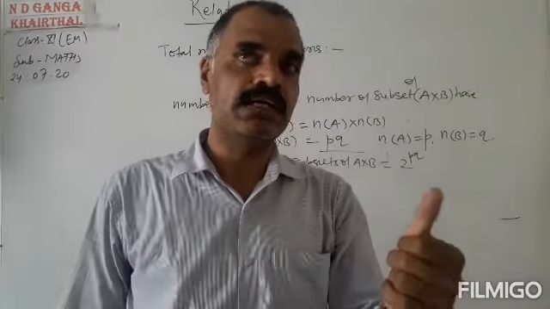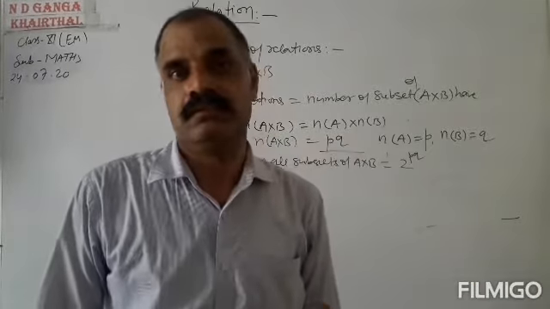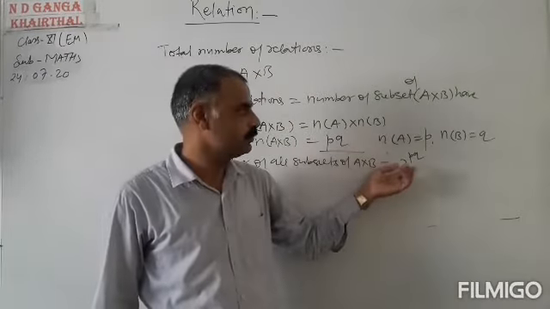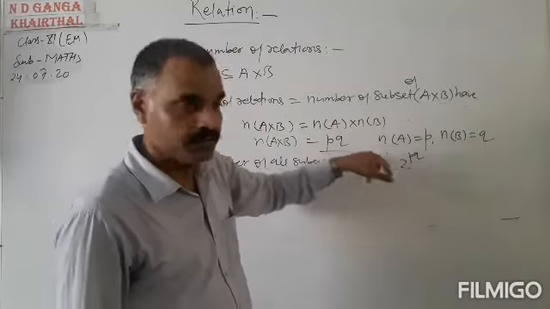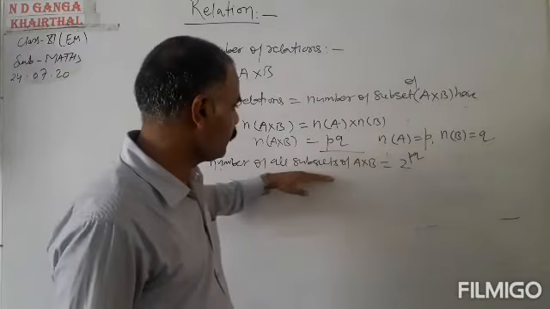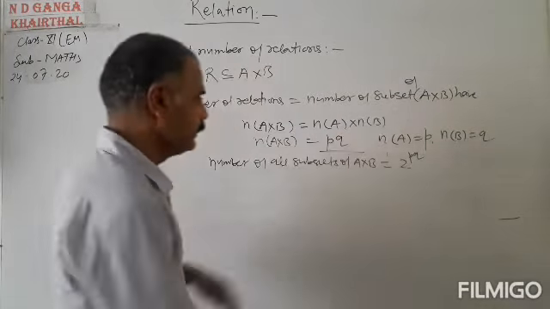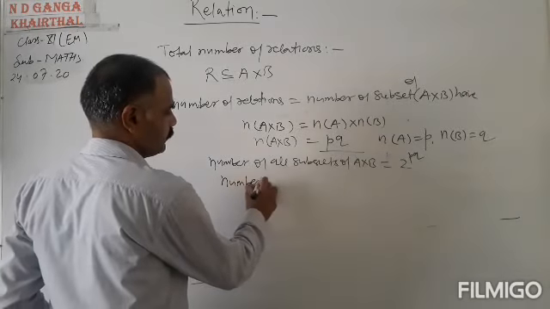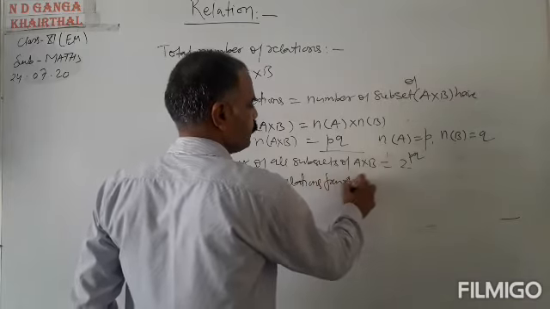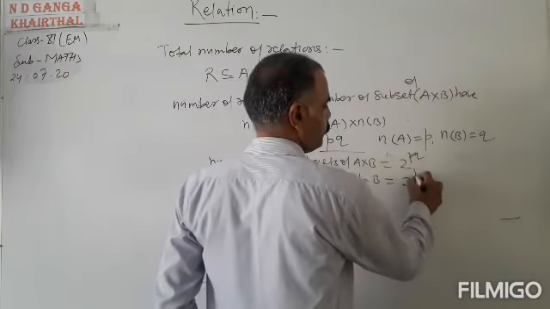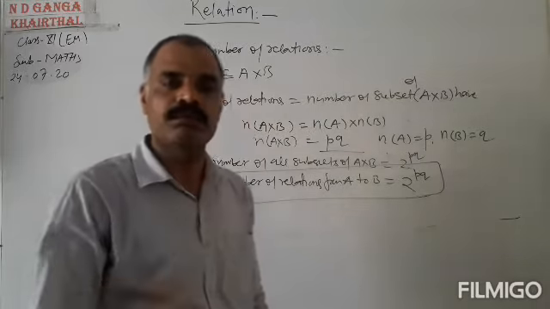The total number of subsets, which I defined in video one of chapter one, is 2 to the power n, and here n is PQ, so 2 to the power PQ. These are the total number of subsets. And the number of relations equals the number of subsets of A cross B. So the number of relations from A to B is equal to 2 to the power PQ. This is the formula to find the total number of relations.